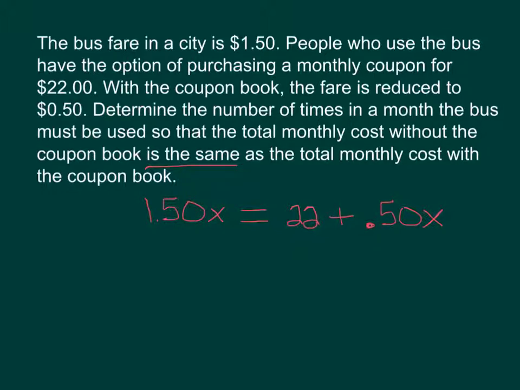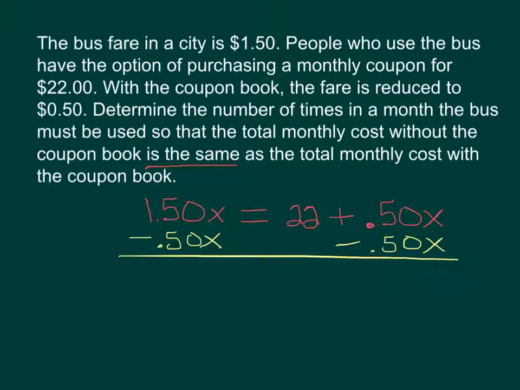So once we've got that, just solving it, we want to get the x's on the same side. I would go ahead and subtract 0.50x from both sides. That cancels the x's on the right. Bring down the equal sign. We've got 22 on the right.